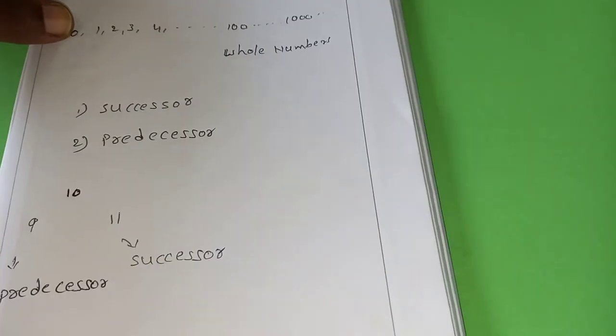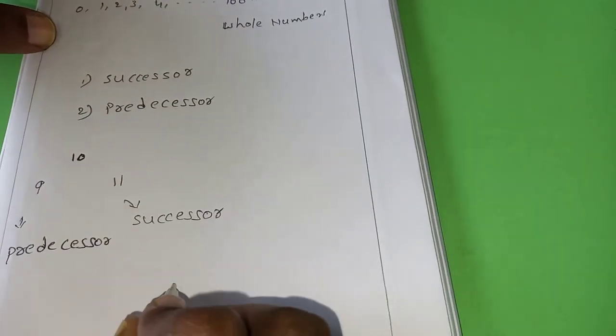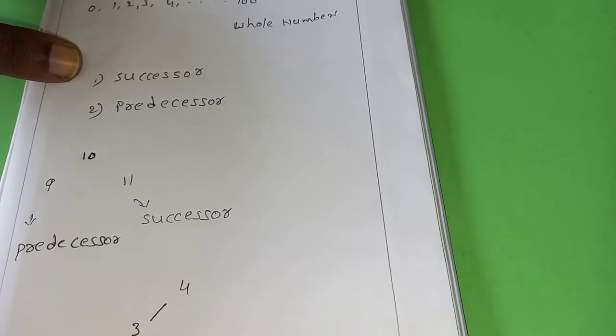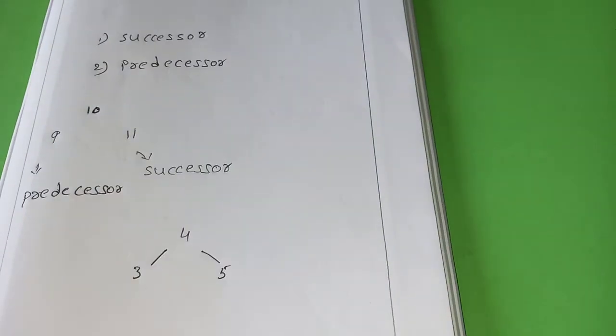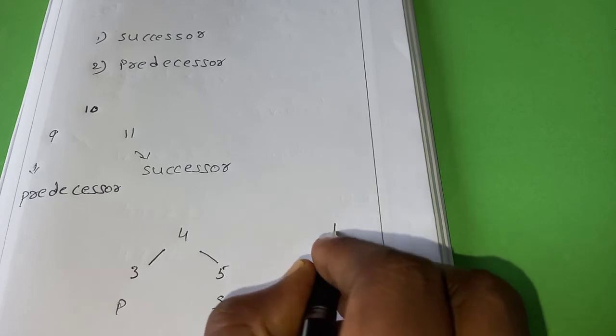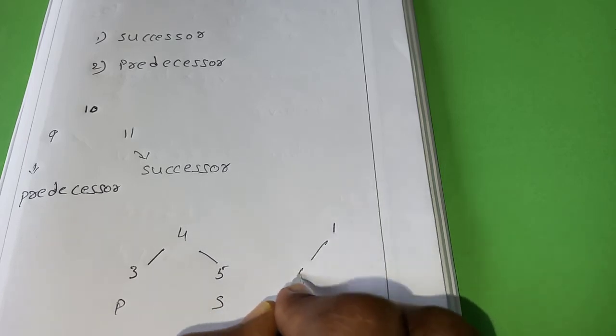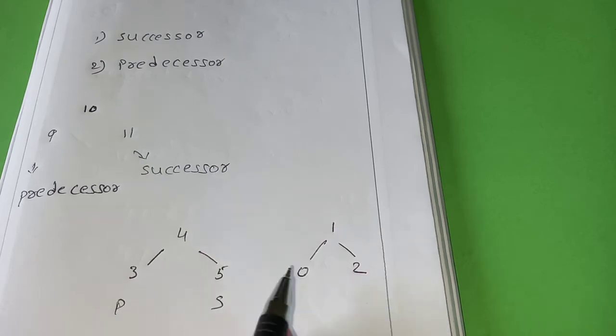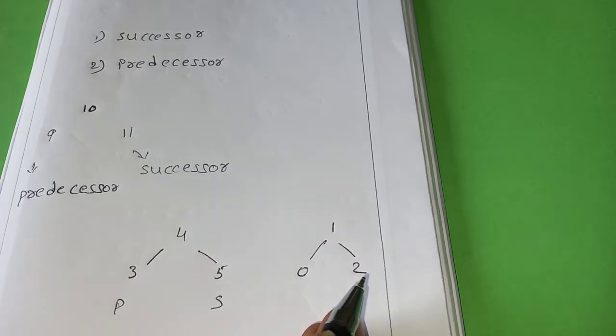Understand? For example, what are the successor and predecessor for 4? 3 is the predecessor and 5 is the successor. And what about for 1? 0 is the predecessor, 2 is the successor. We just take the before number and after number. They just gave two different names for them.